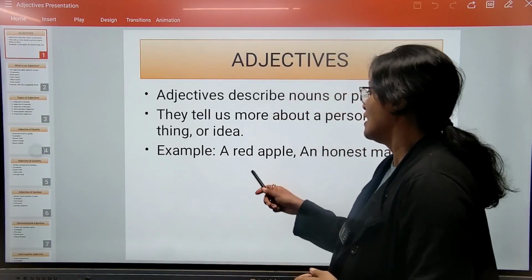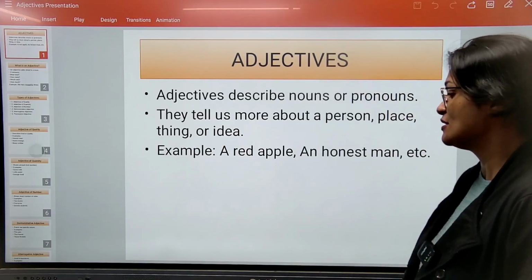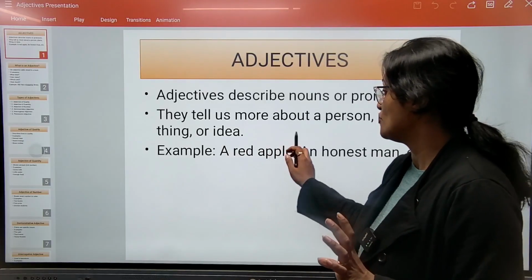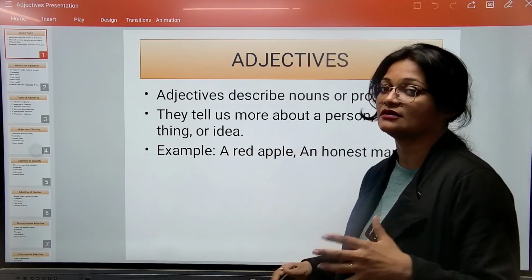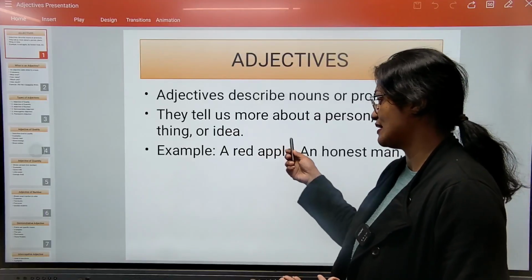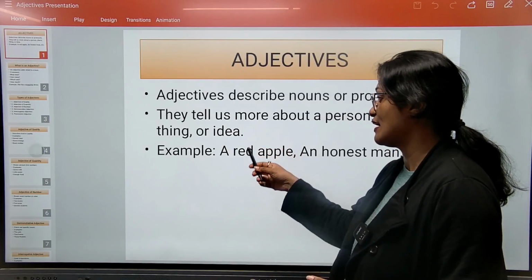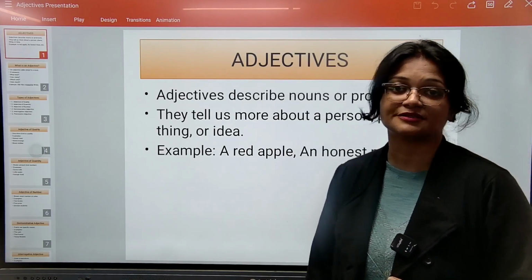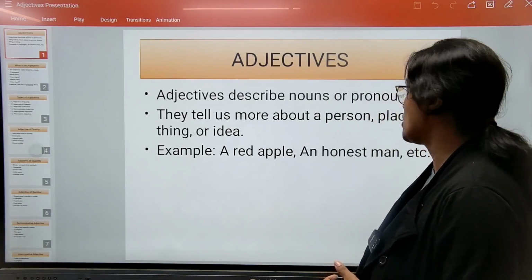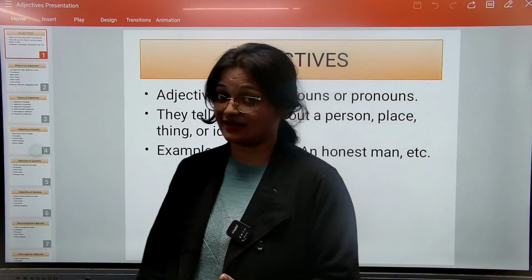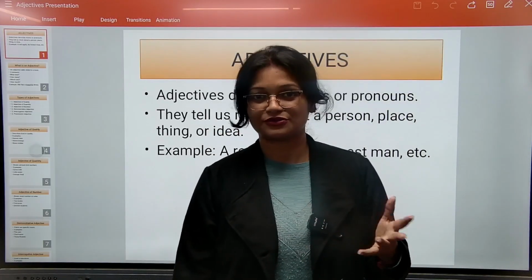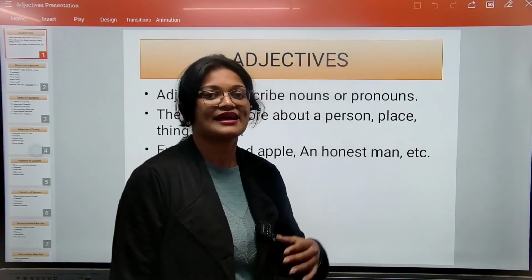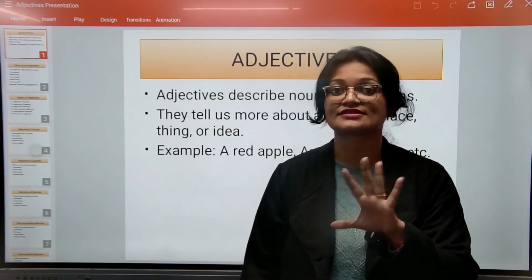Let's see an example. A red apple, an honest man. What is the describing word here? The color red. I am describing apple, which is a common noun, a fruit. And I am describing the color of it. It's red in color, so red becomes the adjective. Similarly, an honest man. Describing a man who's very honest, very kind or good, words like kind, good, wise, honest become adjectives. It has to be always in a describing nature.